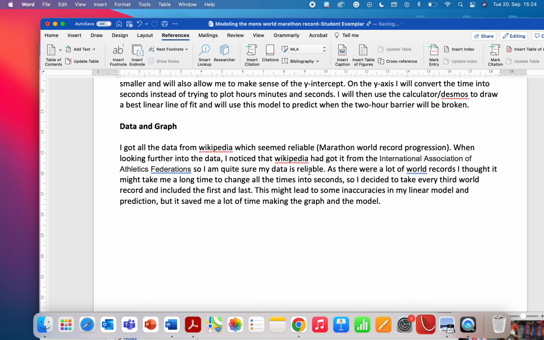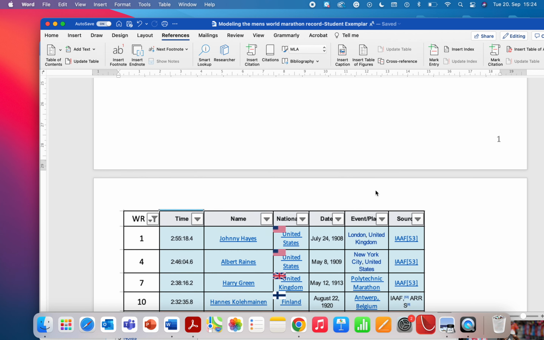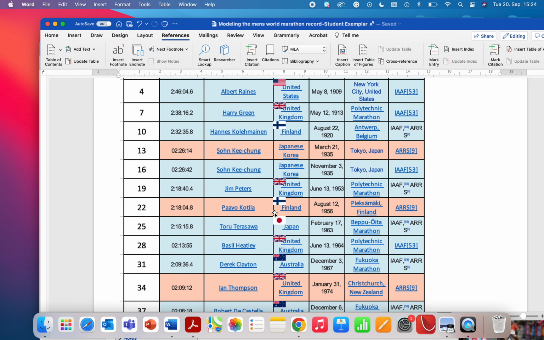Click OK. And look, because there's no author here, we don't know who wrote it, it just defaults to the title of the web page that we're using. Perfect. And that's pretty much it, really. And I state here that I got all the data from Wikipedia, and I've referenced it. That's an in-text citation. The table is here.